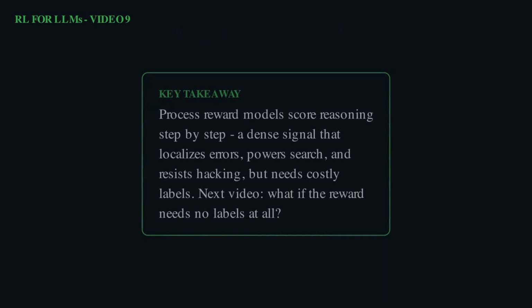So, to sum up, process reward models score reasoning step by step, a dense signal that localizes errors, powers guided search, and resists hacking. Their one weakness is the cost of labels, which raises an irresistible question. What if the reward needed no labels at all? In the next standalone video, we answer it with O1 and test time compute.